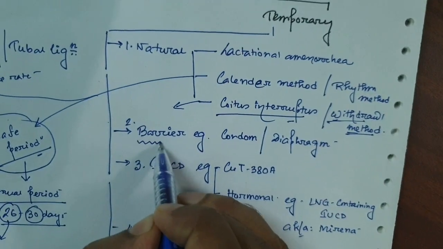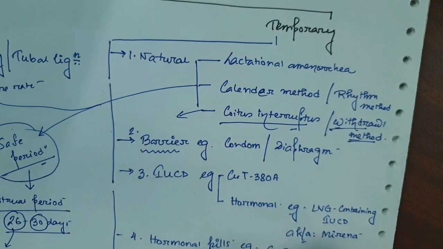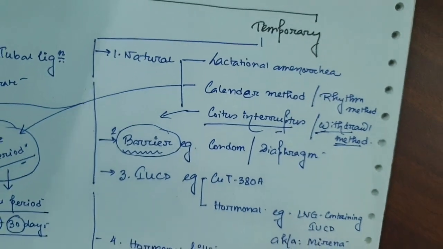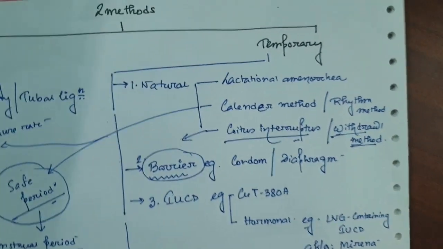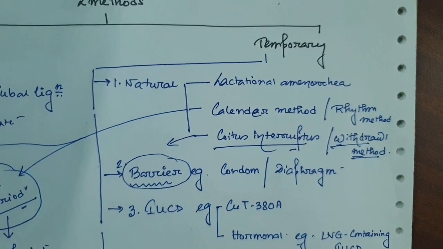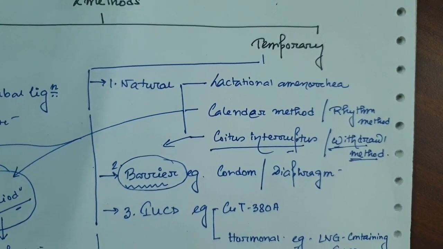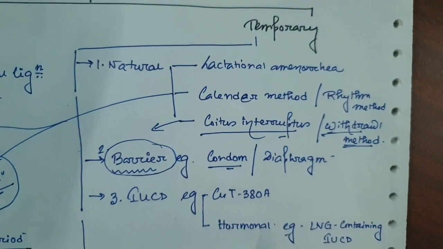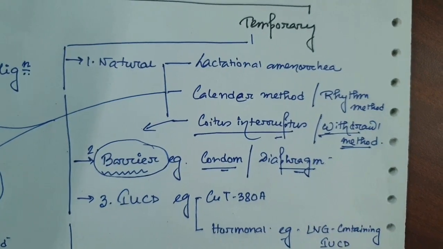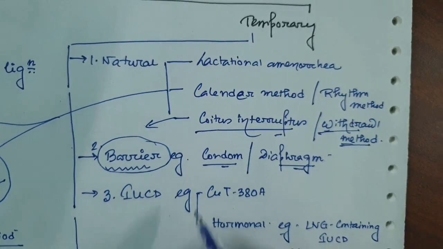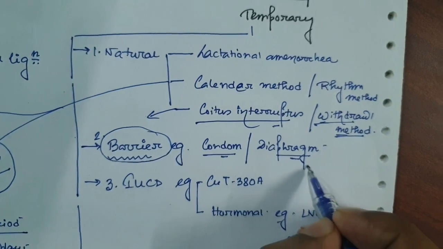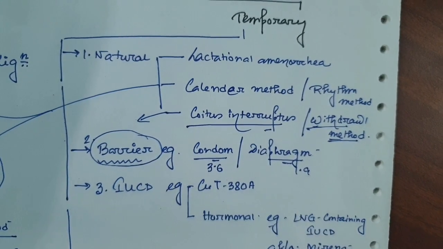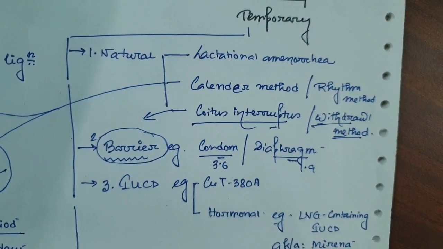Now, next, a very important point here is the condom or diaphragm, which come under the barrier methods. Barrier means a barrier to sperm penetration to the ovum. That means some barrier is there so that the sperm does not enter the vagina. In the male, the most used method is the condom, and in the female, the most used method is the diaphragm. The failure rate of the diaphragm is 1.9 per 100 women years. In the case of the condom, it is 3.6 per 100 women years.